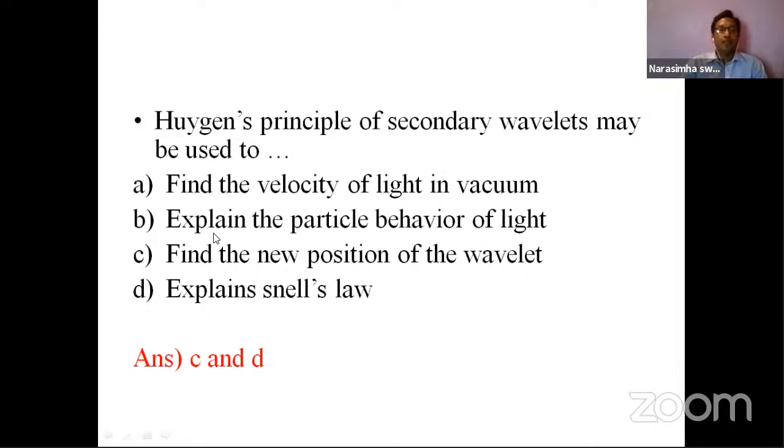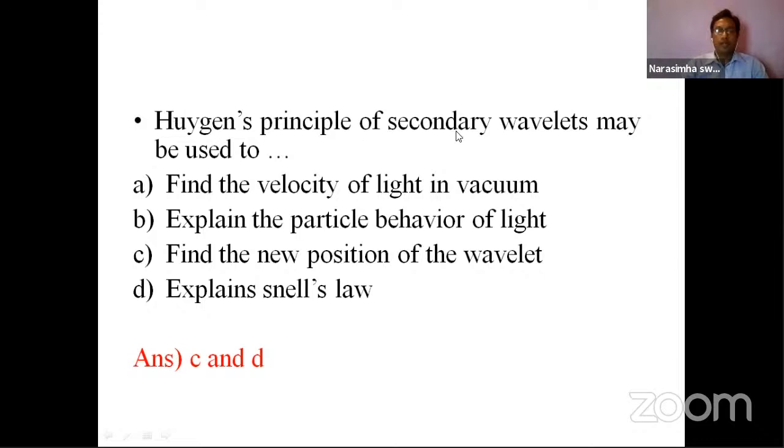And the next one is explaining the particle behavior of the light. Huygens principle does not explain the behavior of particles, meaning their energy, the force, and in which direction or what displacement. So those are not.